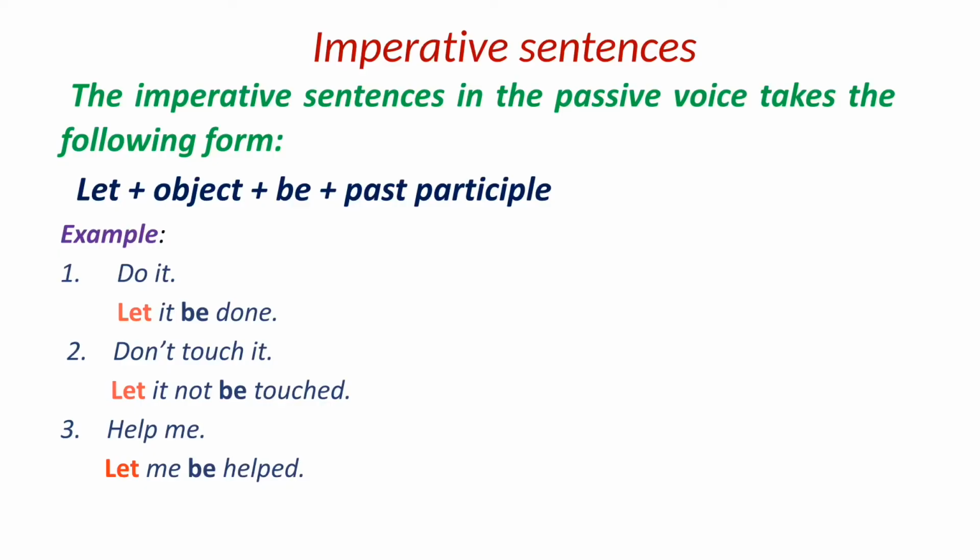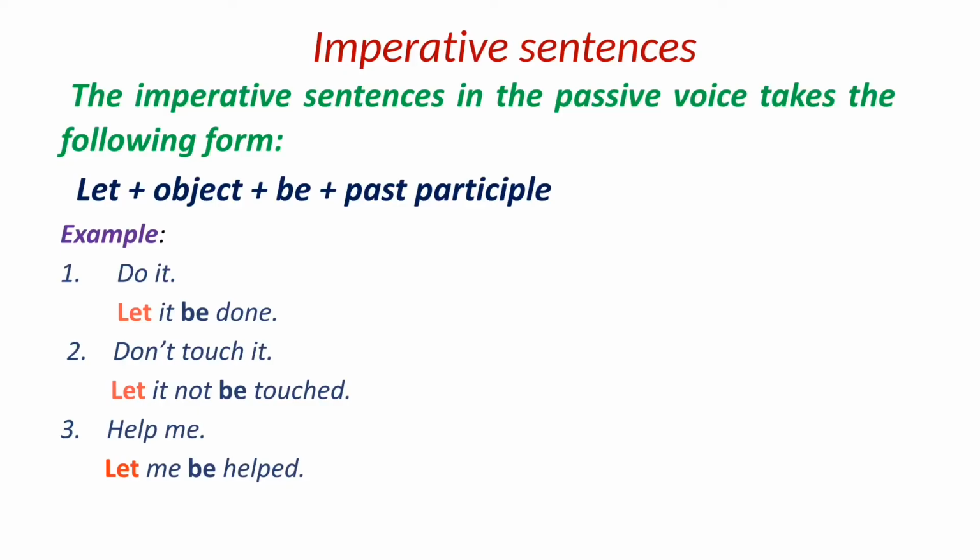This is an imperative sentence. We'll start with let. Then the object is it. We'll take the object. Then we will add be. Then the past participle is done. Let it be done.